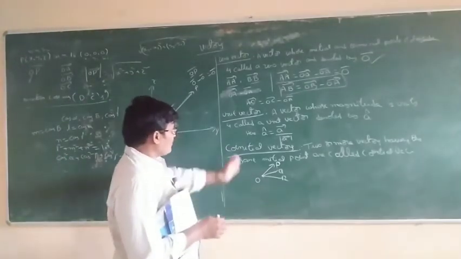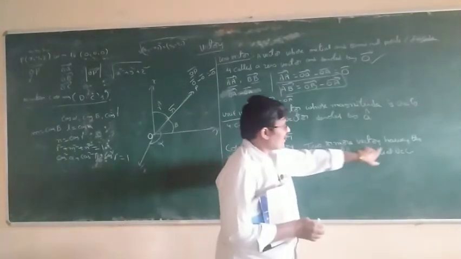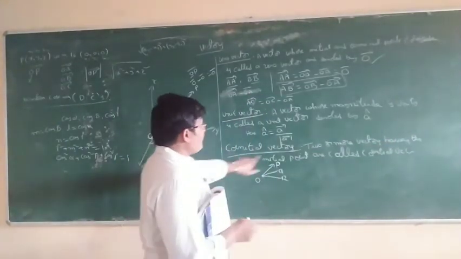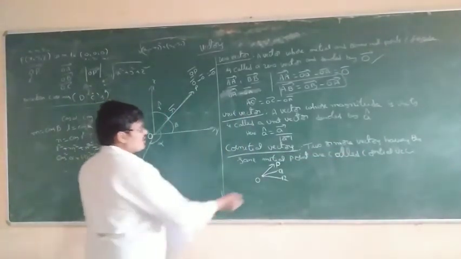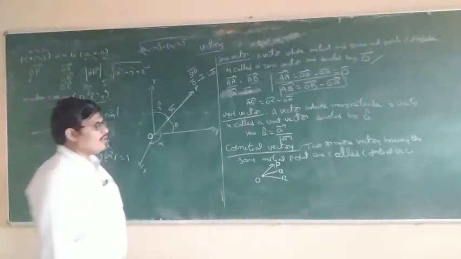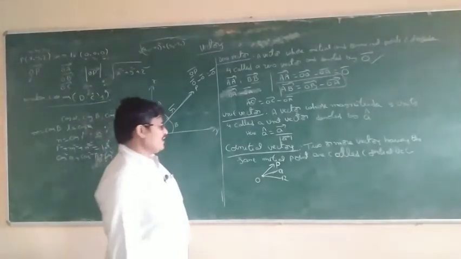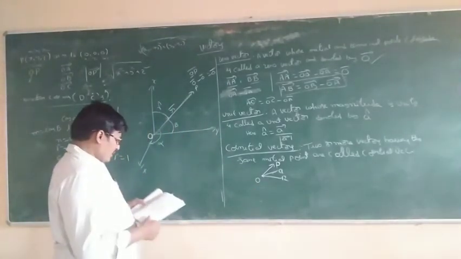That is the example of co-initial vectors. Two or more vectors having the same initial point are called co-initial vectors. See the diagram: initial point means starting point, the same point.